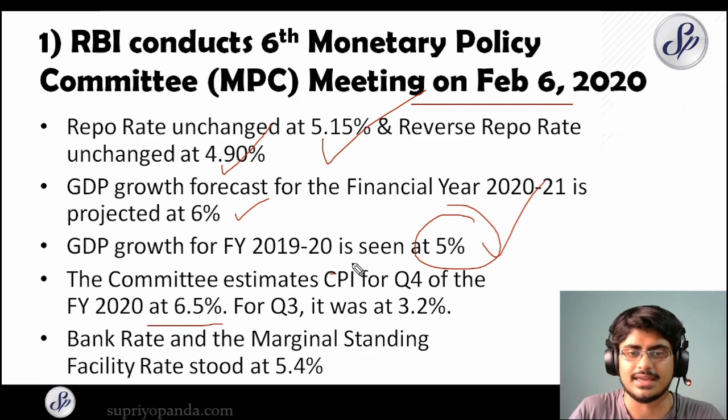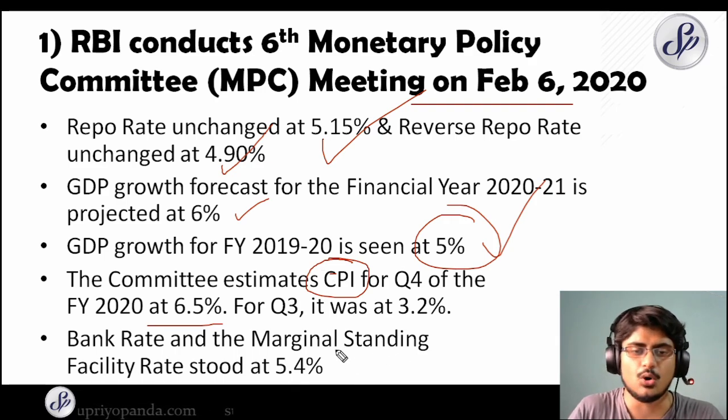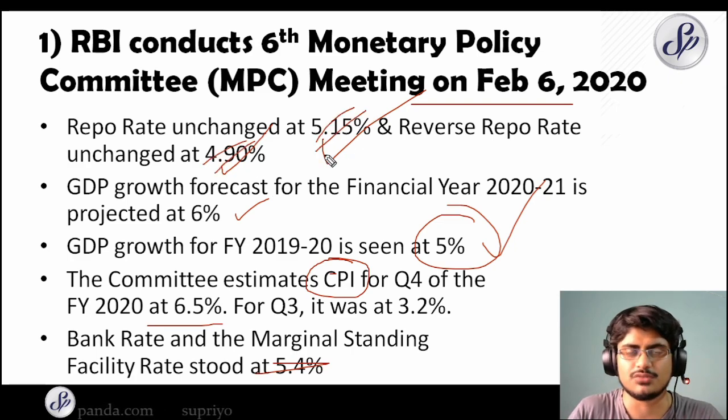This was the CPI, the consumer price index, the retail inflation you can say. That inflation forecast was at 6.5% for FY 2020 entire thing, and for quarter 3 it stood at 3.2%, and the bank rate and the marginal standing facility were at 5.4%. As I mentioned, all of these percentages have changed, so no need to memorize all of these things. We will cover everything in the March 2020 RBI current affairs.